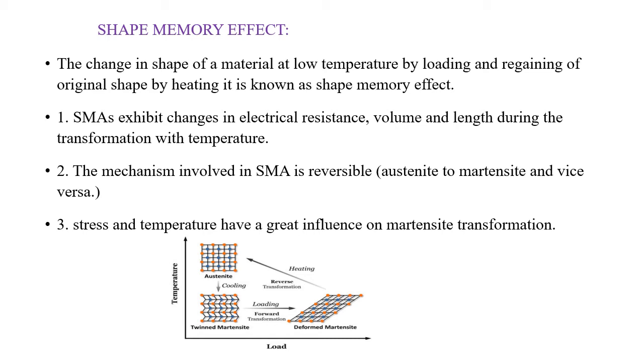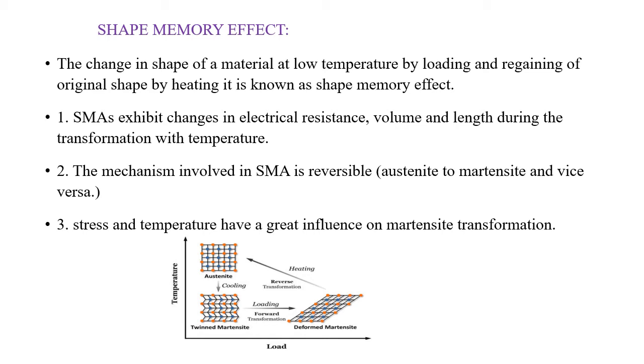While loading, twinned martensite becomes deformed martensite at low temperature. On heating, deformed martensite becomes austenite, which is shape recovery, and upon cooling it gets transformed to twinned martensite, as shown in the figure.